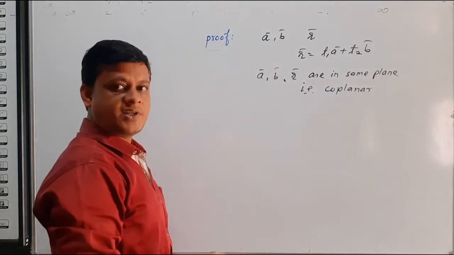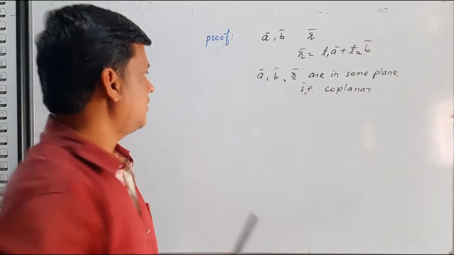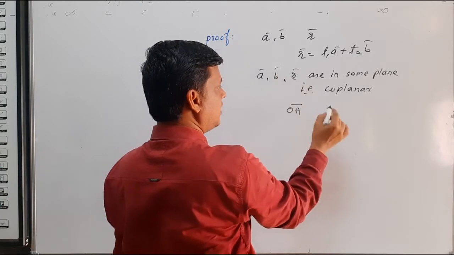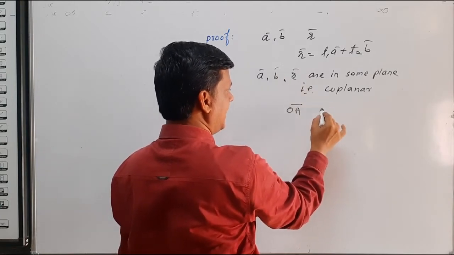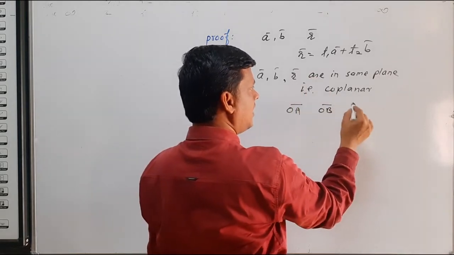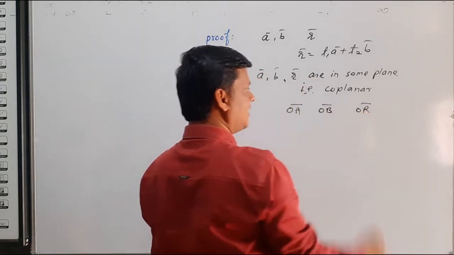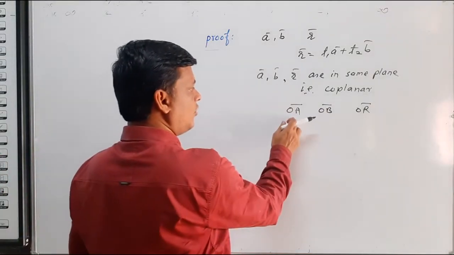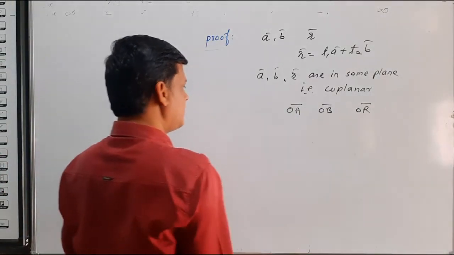So here we consider vector a bar as OA bar, vector b bar as OB bar, and vector r bar as OR bar. That means with respect to O, we consider vectors OA, OB, OR.